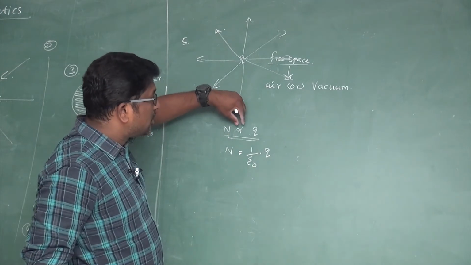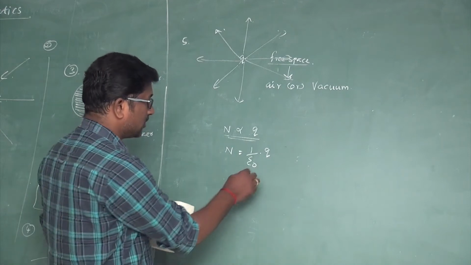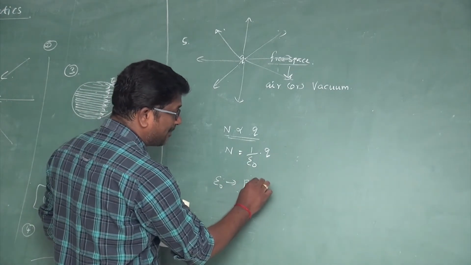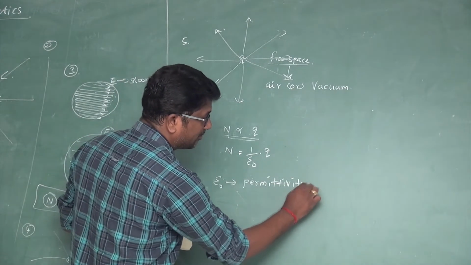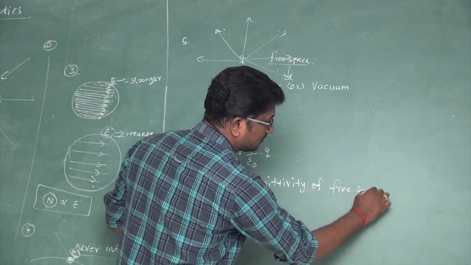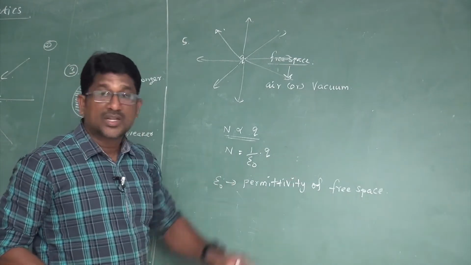If you want to remove the proportionality, we should introduce some constant value, right? So here epsilon naught is the permittivity of free space.